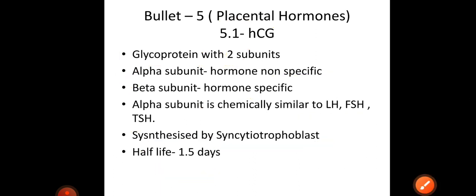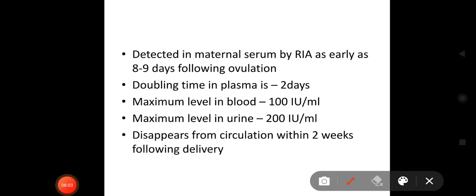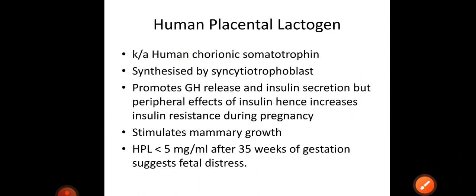All these points were asked somewhere, sometime in previous year exams. HCG is detected in maternal serum by radioimmunoassay as early as 8 to 9 days following ovulation. The doubling time in plasma is 2 days. You need to remember the maximum levels in blood and urine. In blood the maximum level is 100, in urine the maximum level is 200. B comes before U, so blood 100 and urine 200. It disappears from circulation within 2 weeks following delivery. So remember these important points about HCG.